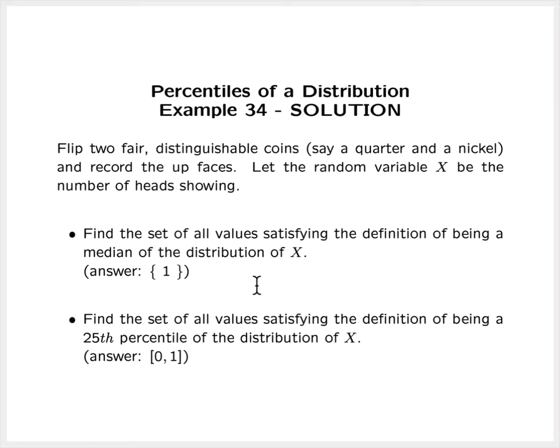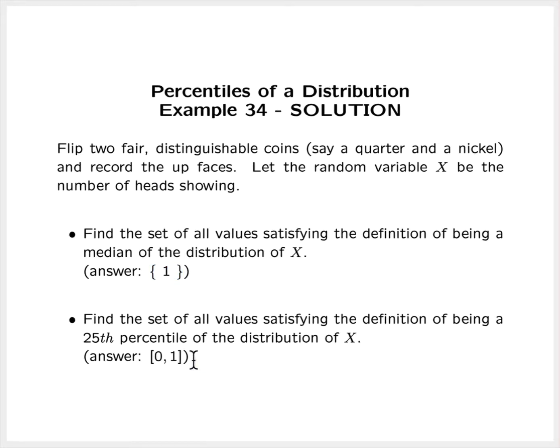So just in summary, the answer to the first part, find the set of all values satisfying the definition of being a median of the distribution: that set is the singleton {1}. 1 is the only median of this distribution.